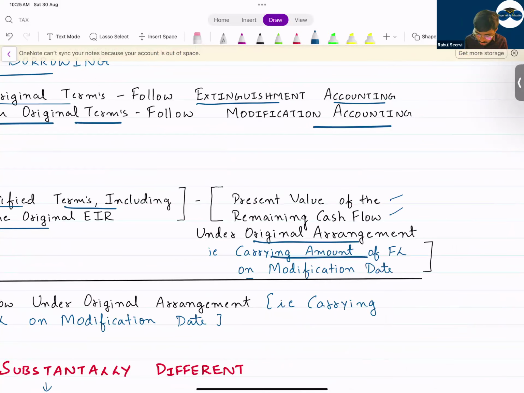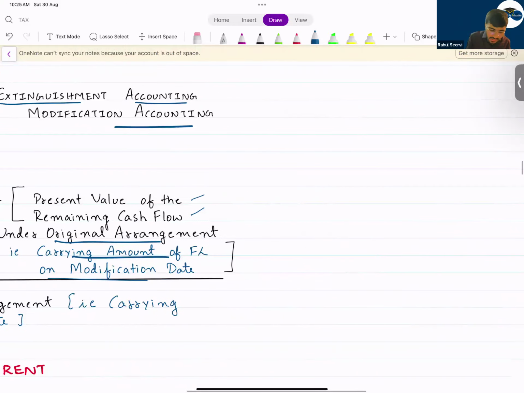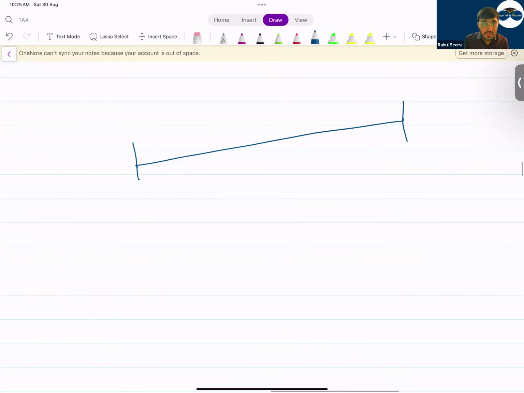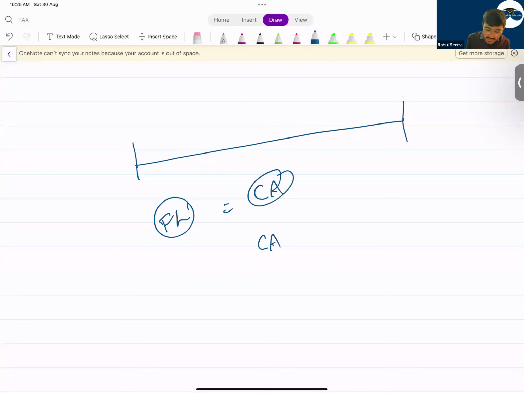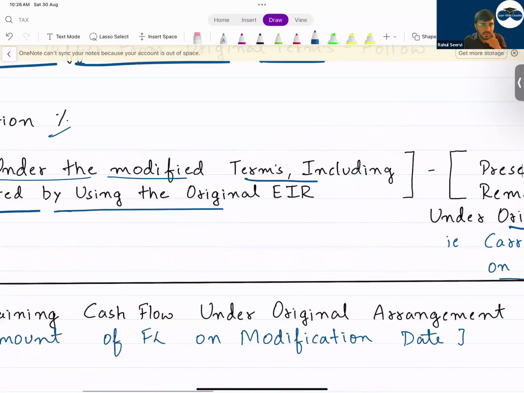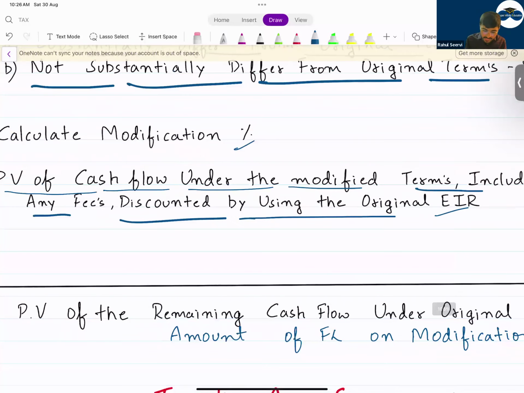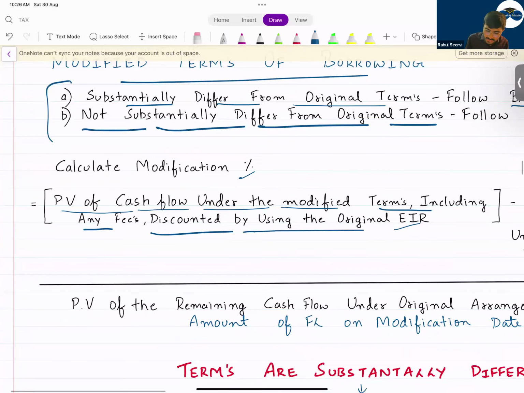That is the carrying amount of the financial liability. So you'll have a financial liability with some carrying amount in the books. This carrying amount you'll compare with the new inflow, which will be discounted using the original discount rate. Then you will divide this by the carrying amount.